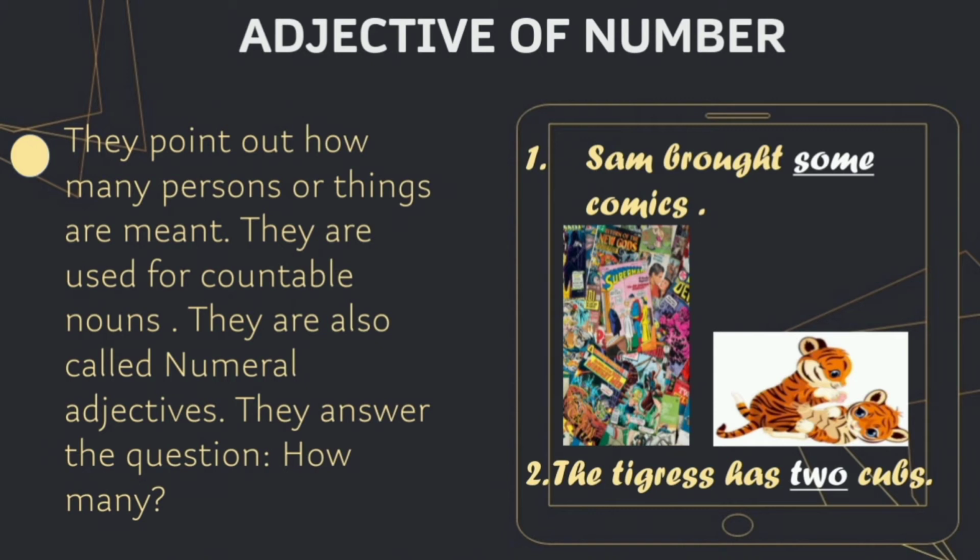One thing to be noted is that there are some words which can be used both for adjective of number and adjective of quantity, like for example the word some. But we have to see what type of noun follows. For example, Sam brought some comics. Now here comics are countable. But if I say he ate some rice, in that case rice is uncountable. So some can be used both as adjective of number and adjective of quantity.